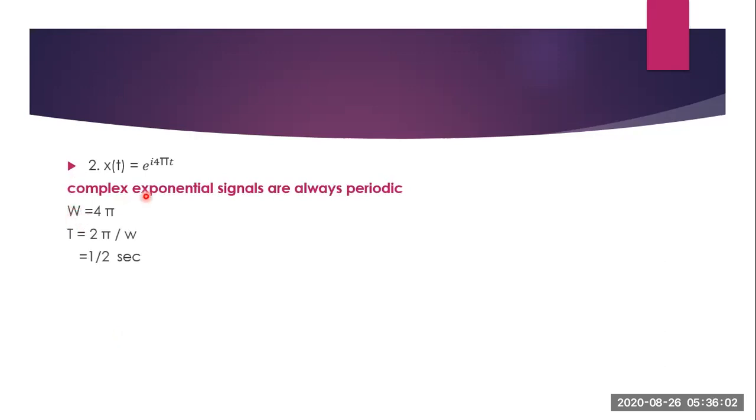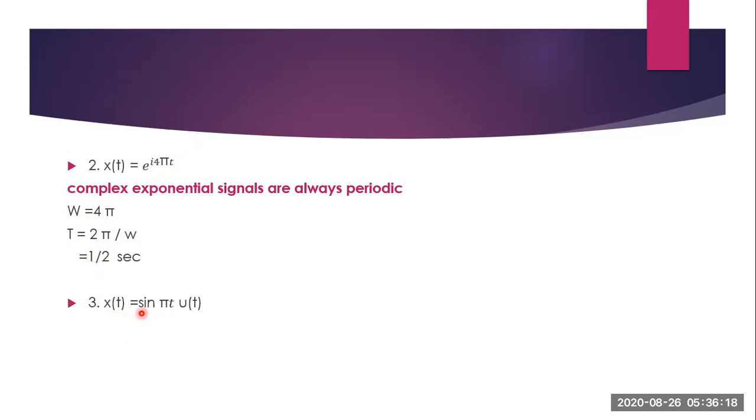Next is a complex exponential signal, that is also always periodic. So e raised to j omega t is the standard form. Omega is equal to 4 pi in this equation. T is equal to 2 pi by omega. So T will be equal to what? It will be equal to 1 by 2 seconds.